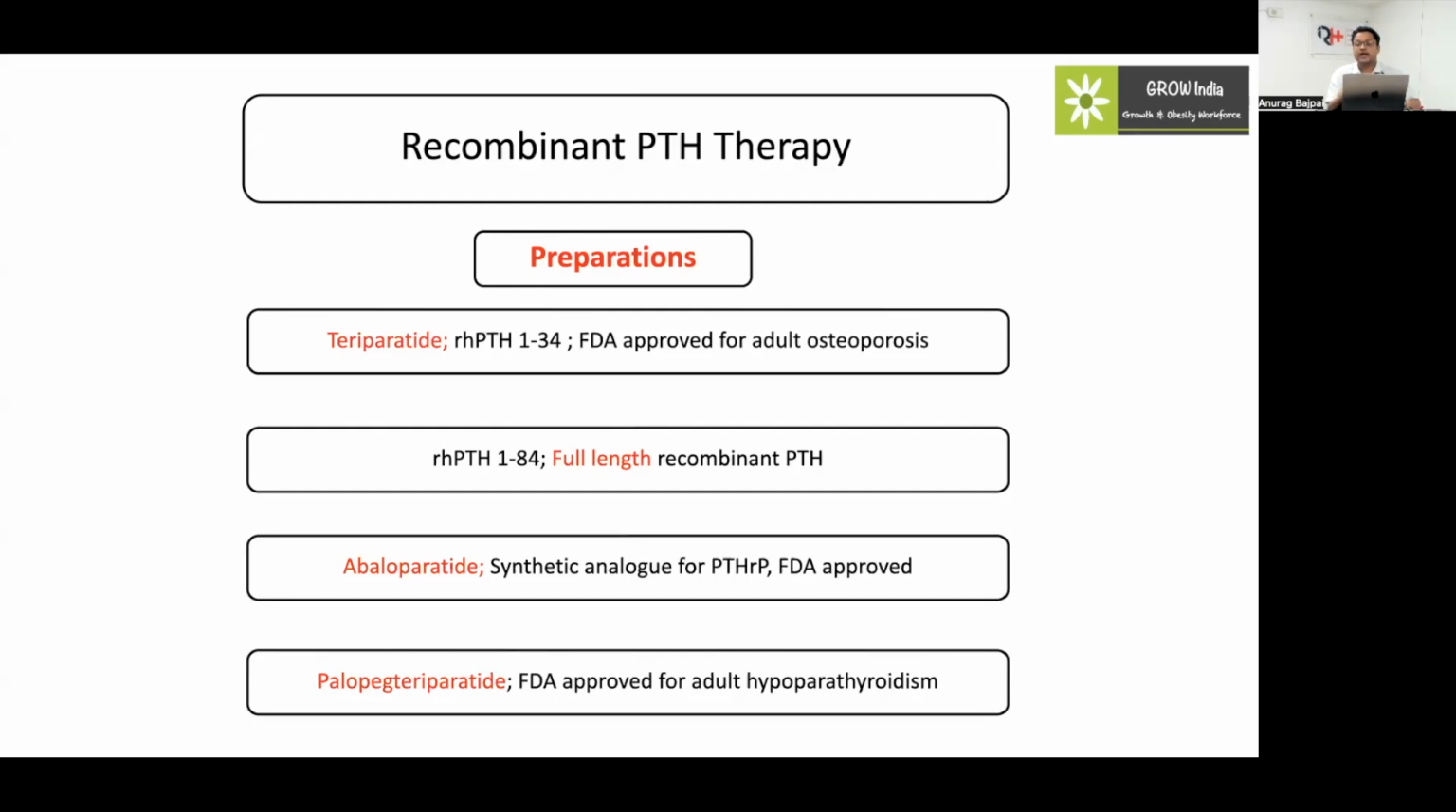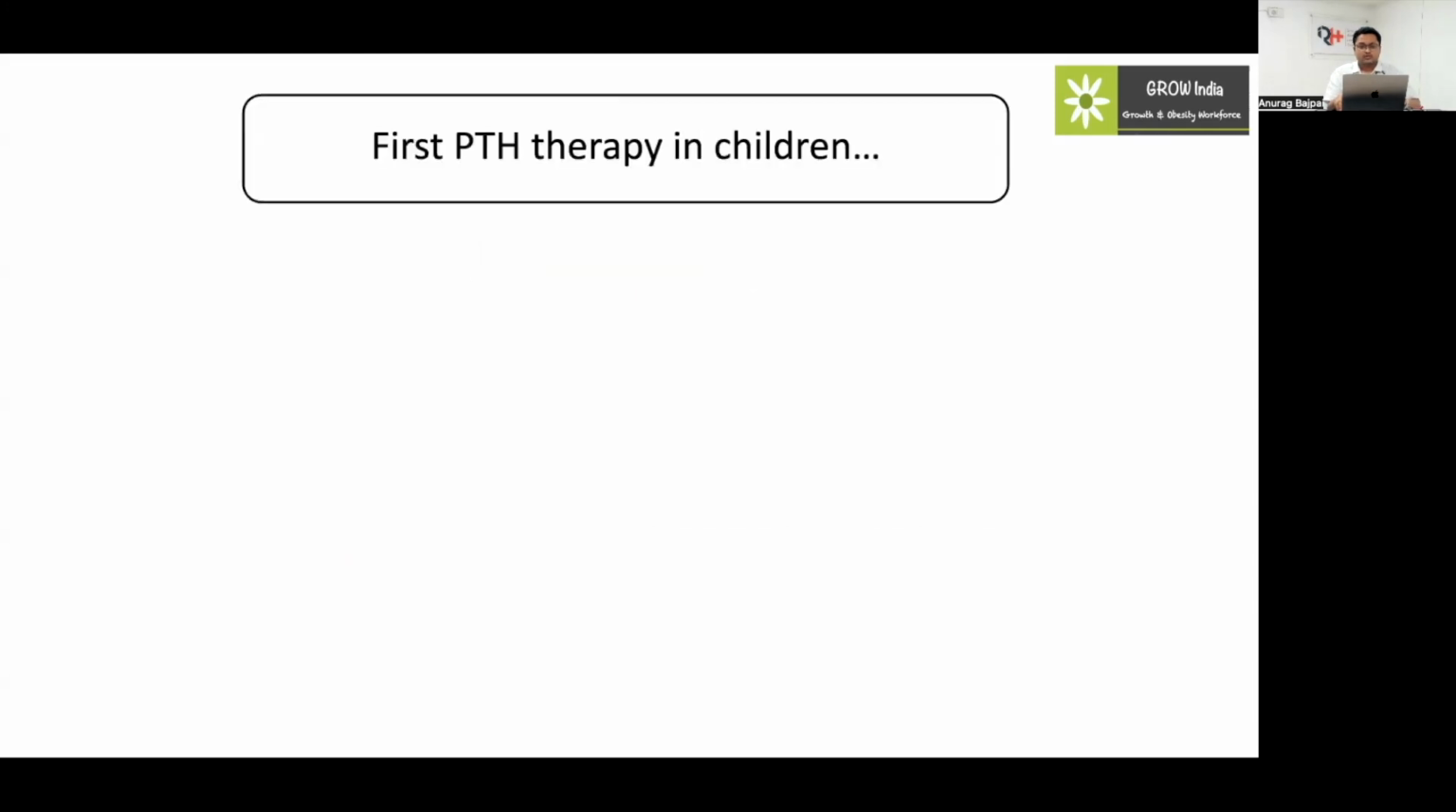Right now, at present, there are no guidelines for PTH therapy in children, and no FDA approval for any molecule. So there are some case reports, and some small RCTs that have been done using PTH therapy in children.